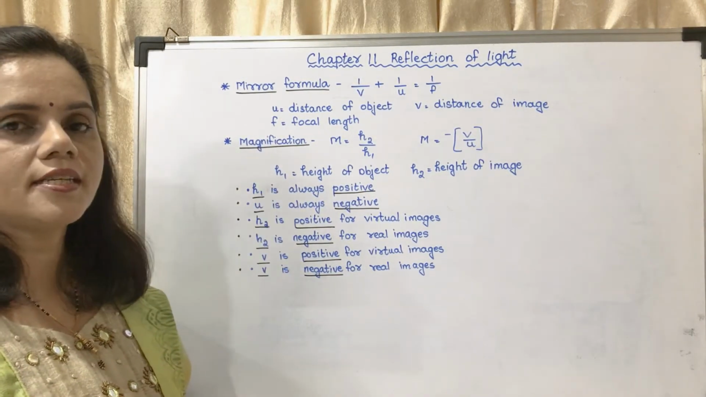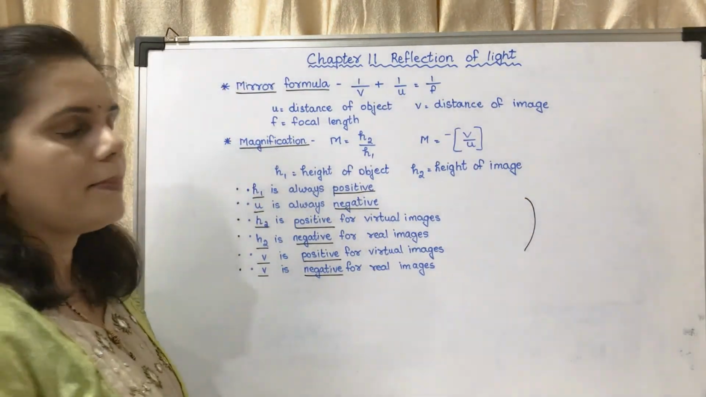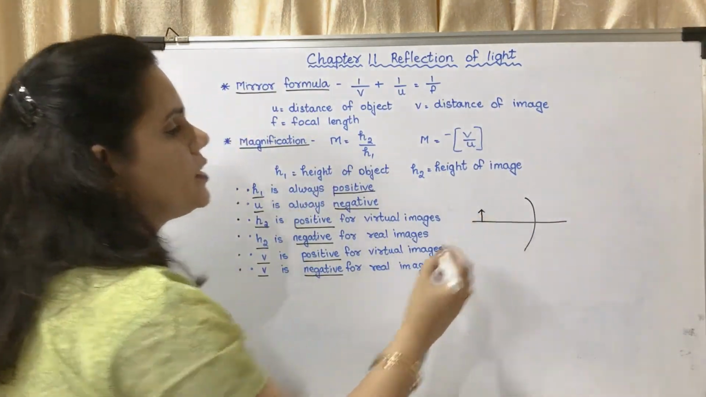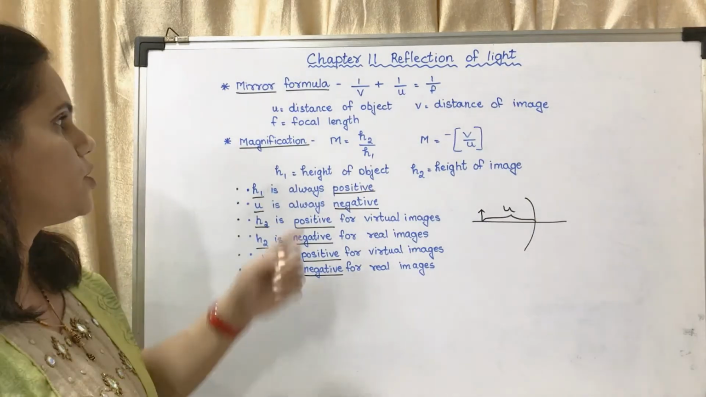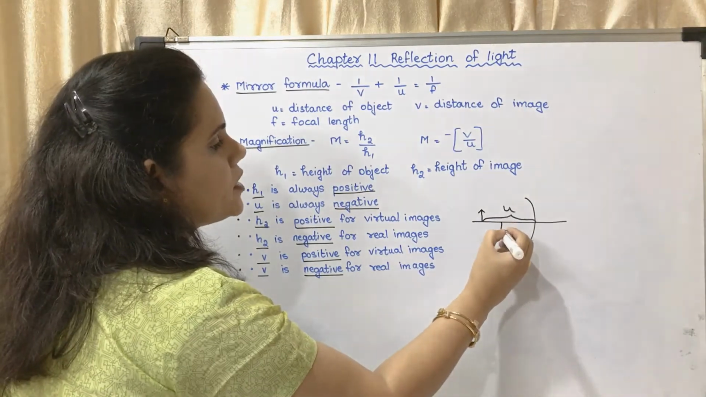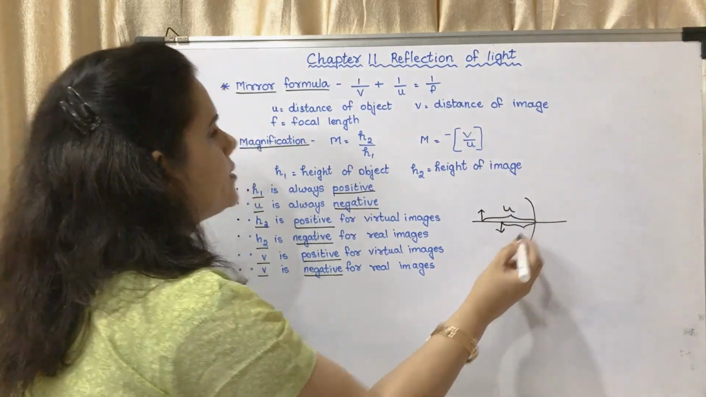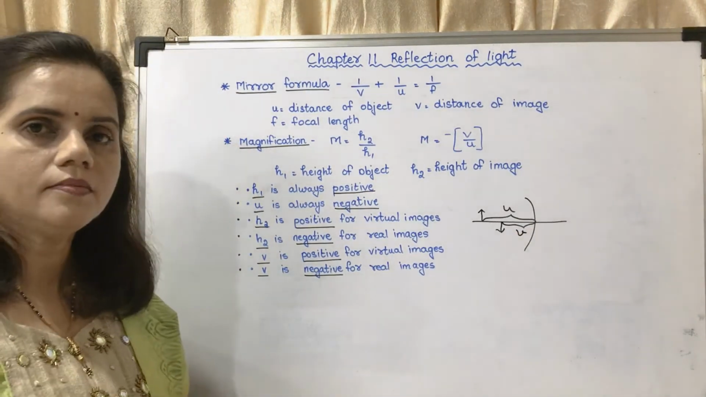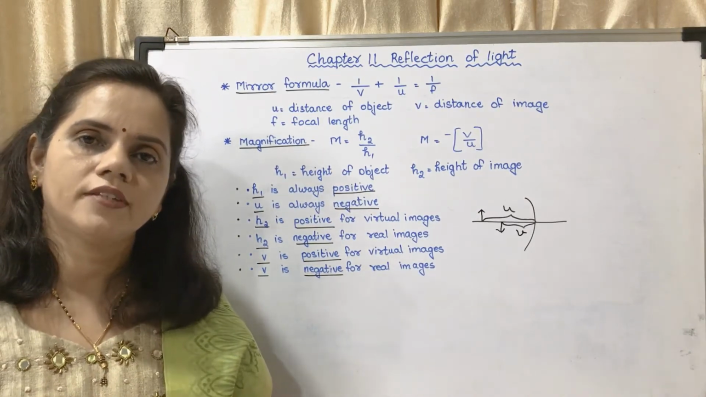where U stands for distance of the object. Now what do you mean by distance of the object? If this is the mirror and this is the principal axis, you are drawing the object here, then this distance is taken as U. So what is U? U is the distance of the object. Next, if you are getting the image here in this manner, then this is the distance of the image. That is taken as V. I repeat, what is U? U is the distance of the object, V is the distance of the image.